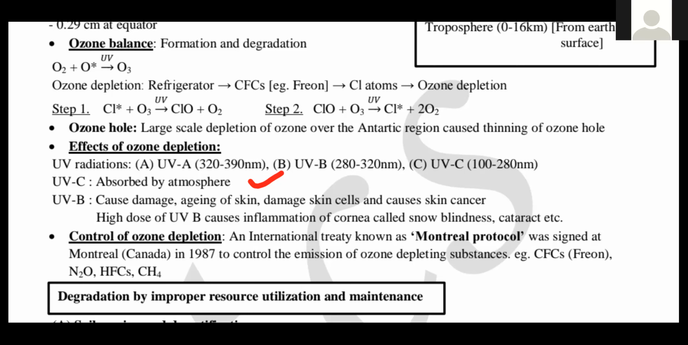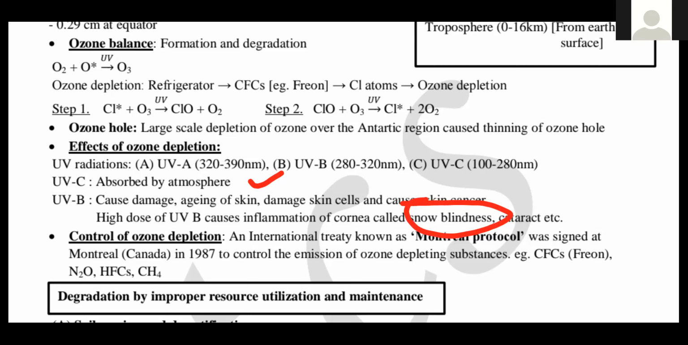See, if the ozone layer is there, UV radiations are absorbed over there. That is the importance of the ozone layer. That's why we call it a shield, right? So when UVB radiations cross the stratosphere and reach living organisms, they can cause a disease that we call snow blindness. Snow blindness or cataract can affect the eye, inflammation of the cornea, that we call snow blindness.